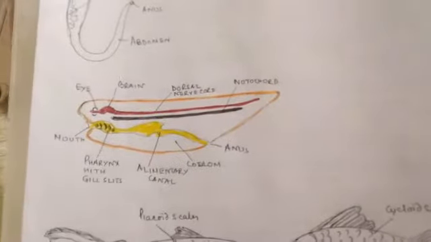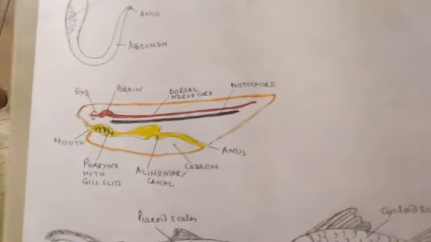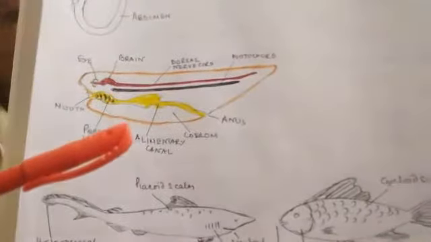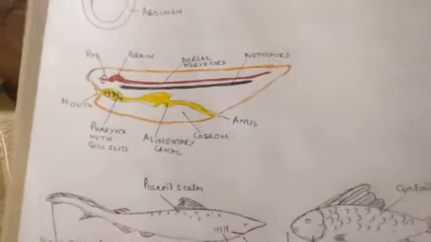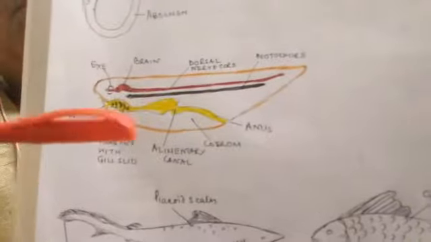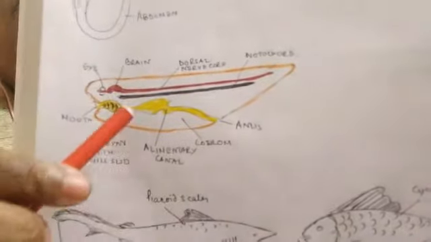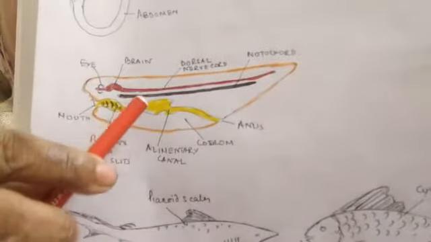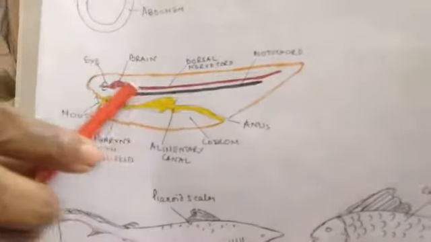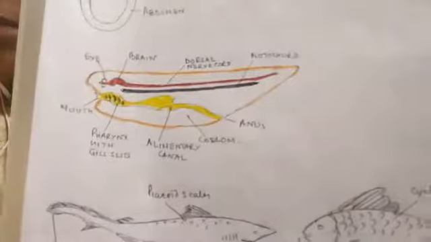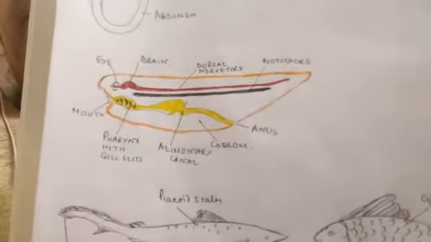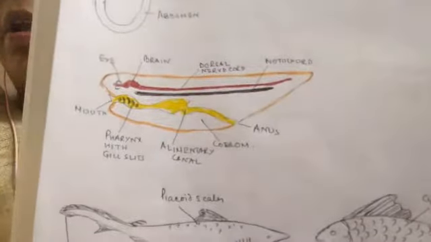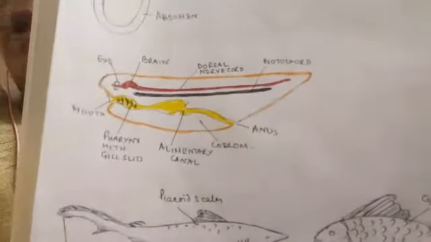Now, first of all, notochord. Presence of notochord is one of the most important features of the chordates. You can see here, this notochord is present in the dorsal part of the body, mid-dorsal, in the middle, between the central nervous system and alimentary canal.